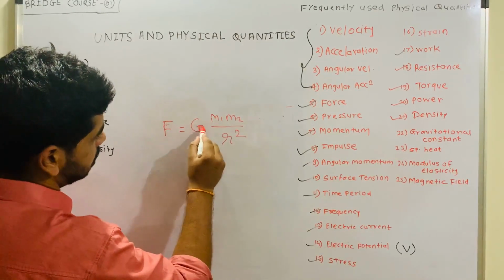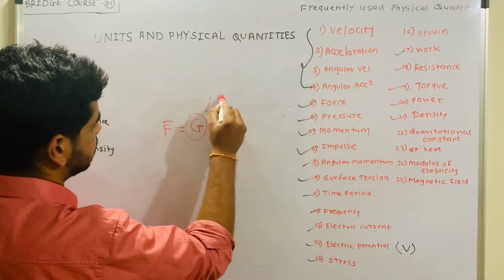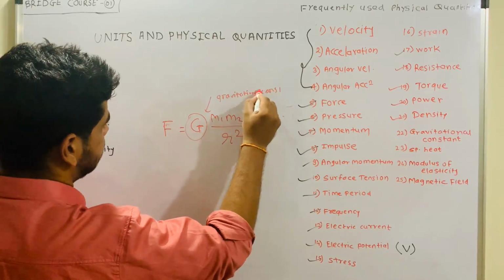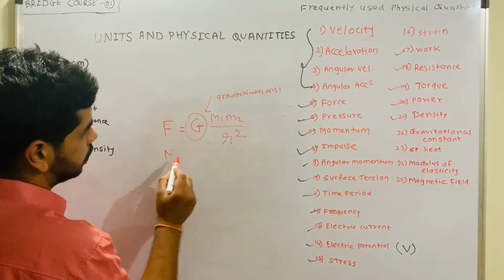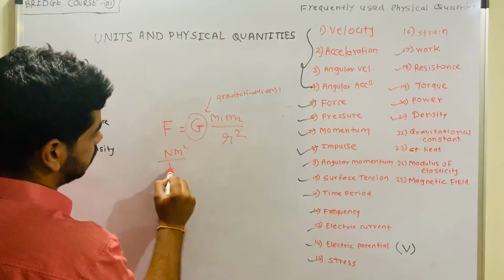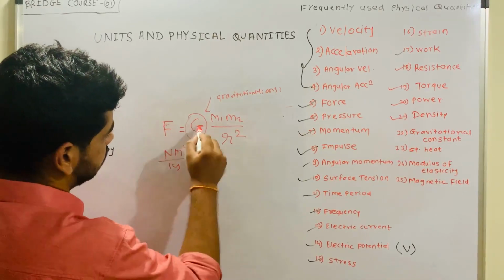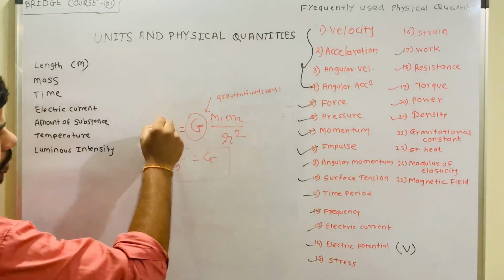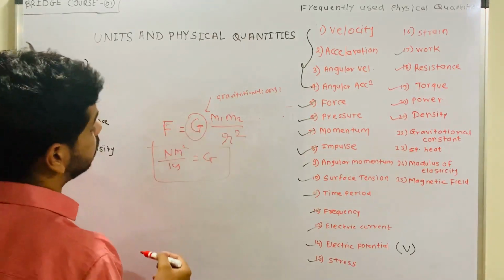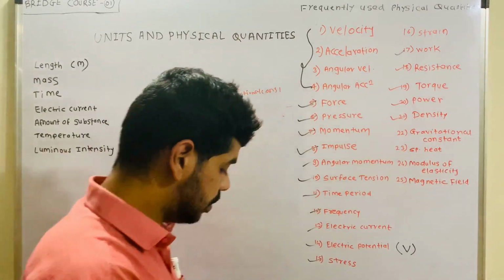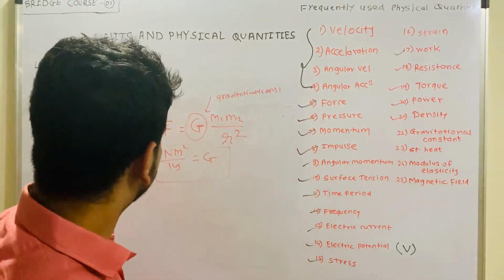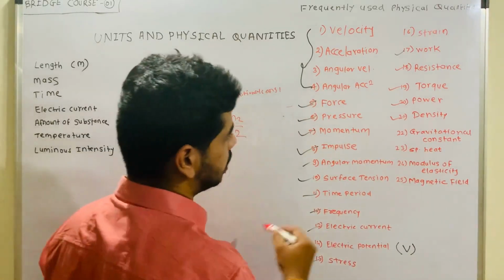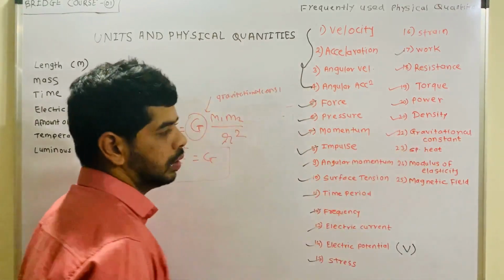So this G is the gravitational constant. Its unit is Newton meter square upon kg square, because if you move that r square over here, G is F r square upon m1 m2. So this will be the formula of G, and the unit of G is Newton meter square upon kg square. M1 M2 is there, na? So kg square.